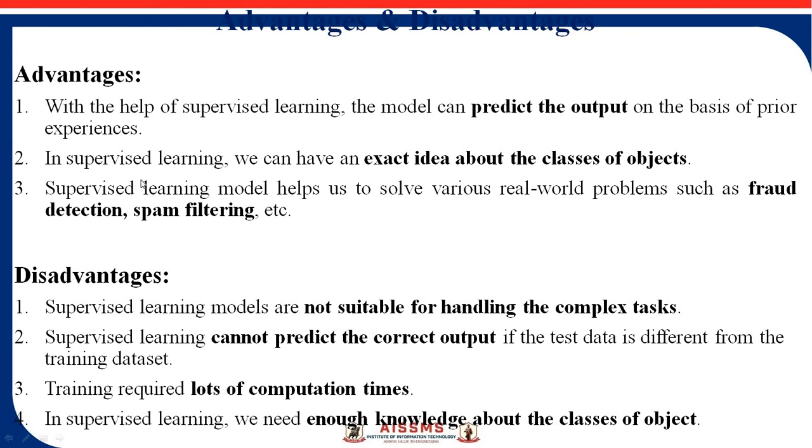Now these are some advantages and disadvantages of classification. The advantage of supervised learning algorithms is that they predict the output as per the experiences. Next, supervised learning algorithms have an exact idea about the classes of objects, because you need to pass the labeled training data, because you must know the image and its label. This is a primary requirement of supervised learning algorithms, and it is generally used to solve real world problems like fraud detection, spam filtering, etc.